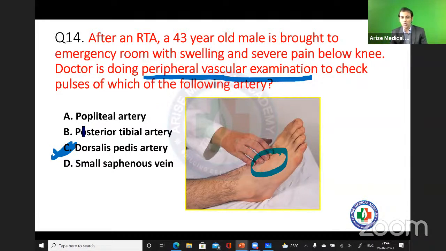But when you palpate just below the medial malleolus, the medial ankle, which artery do you check there? Okay, we are going to discuss it in more detail. Posterior tibial artery, right? Very good.